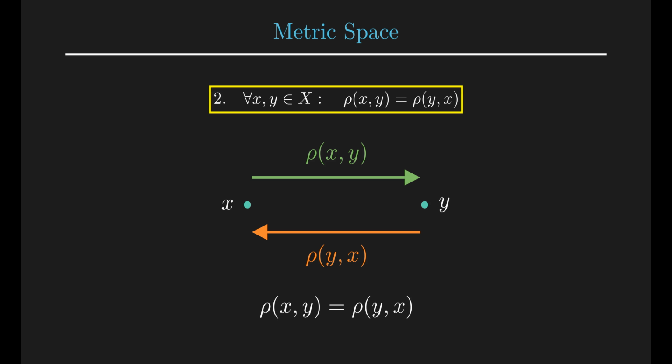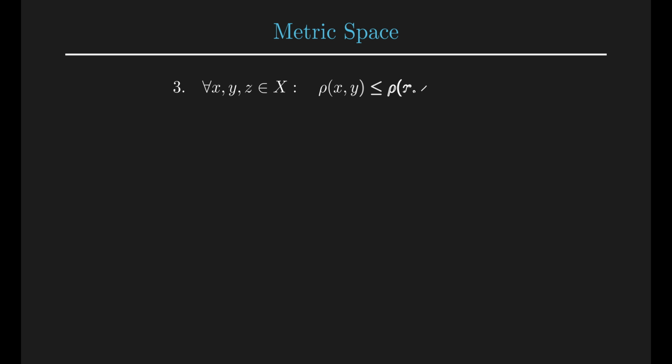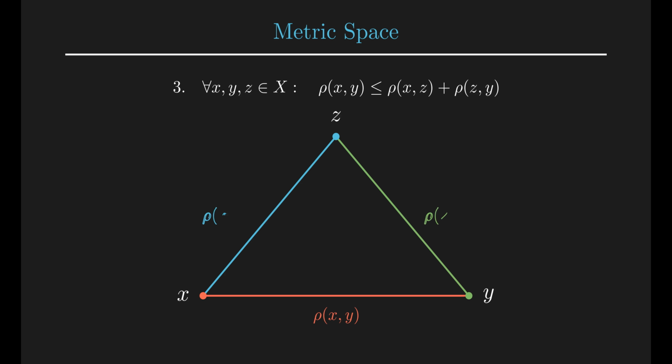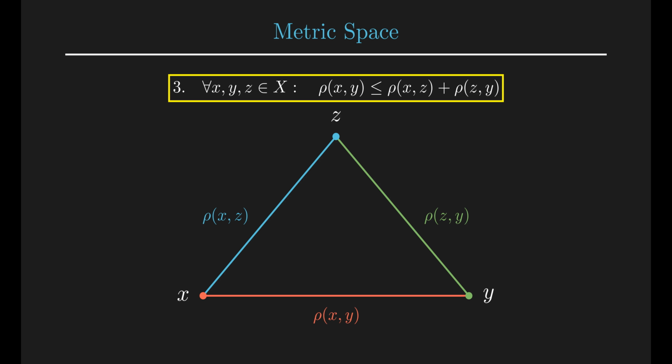Axiom 3. Triangle inequality. For any points X, Y, and Z, the direct distance from X to Y is less than or equal to the distance from X to Z plus the distance from Z to Y. Imagine a triangle. The bottom edge connects X and Y. Point Z is at the top. The two sides that go through Z together are always longer than or equal to the straight bottom side. This is the triangle inequality.